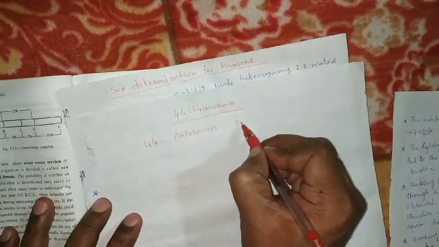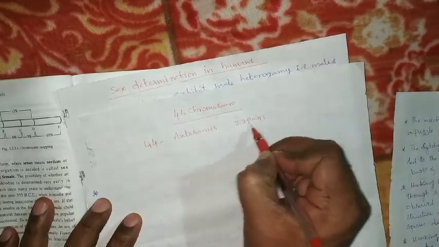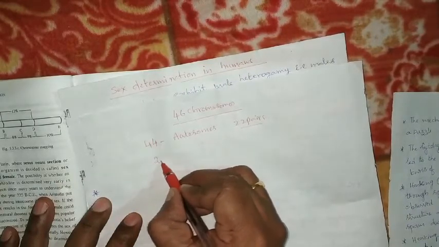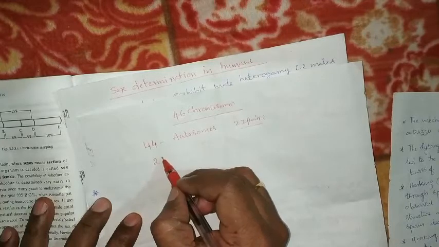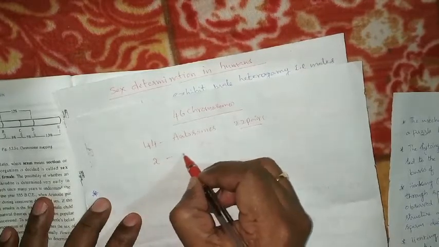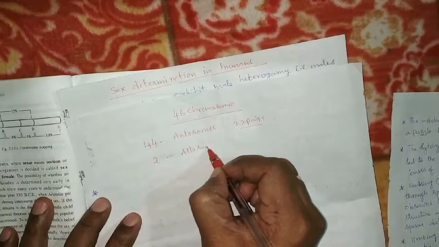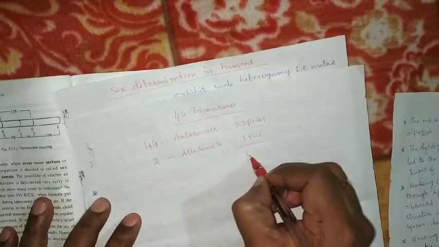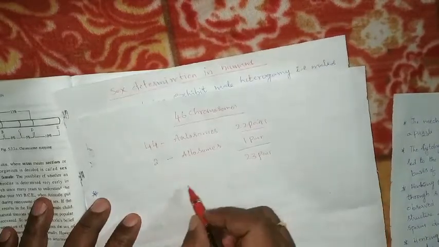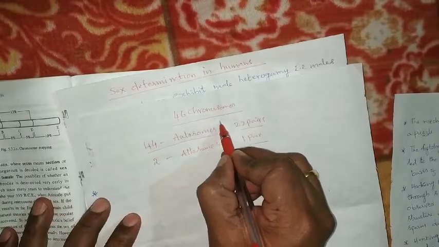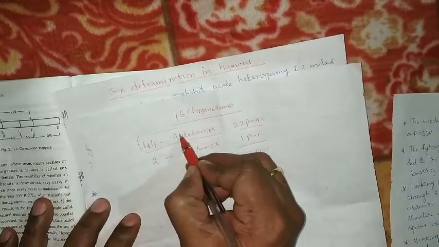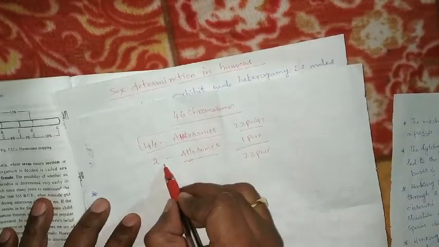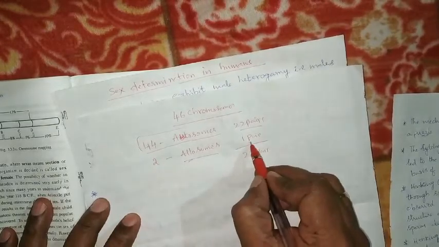That means 22 pairs of chromosomes are autosomes. The remaining two chromosomes are allosomes, together one pair. That means 23 pairs of chromosomes are present. These autosomes determine the characters of the body other than sex. These two allosomes determine the sex of the organism.